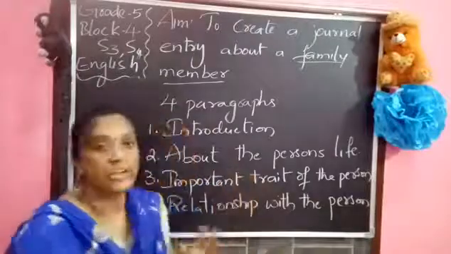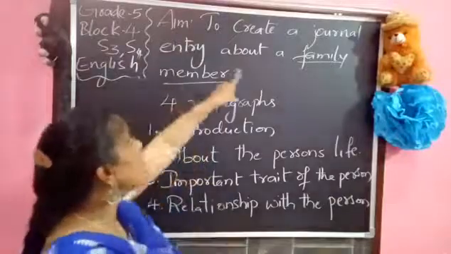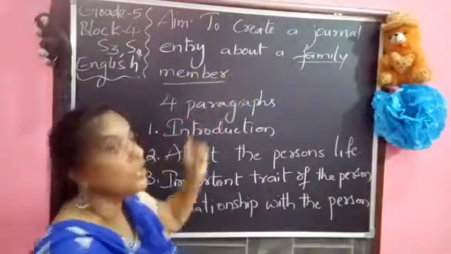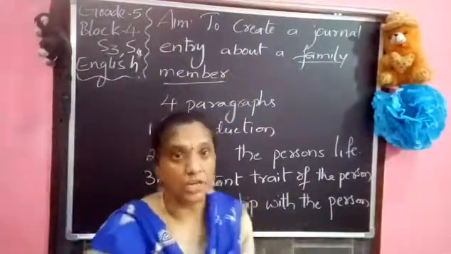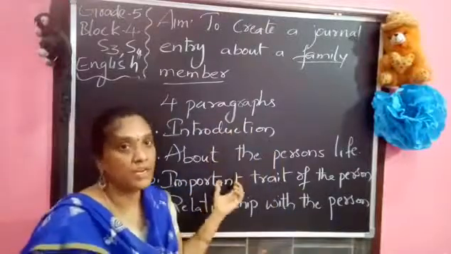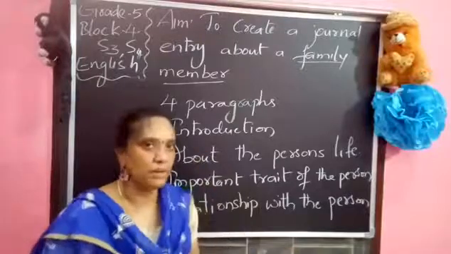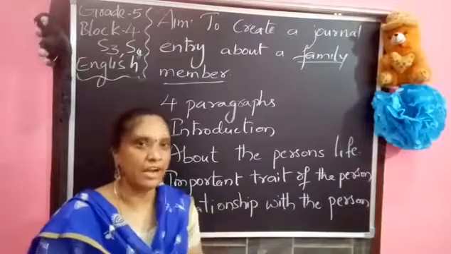So you have to complete your S3 by writing about the person. You are going to create a journal entry about a family member. Write the 4 paragraphs properly, and basing on that, check it with the checklist. So try to complete your volume S3 and S4.